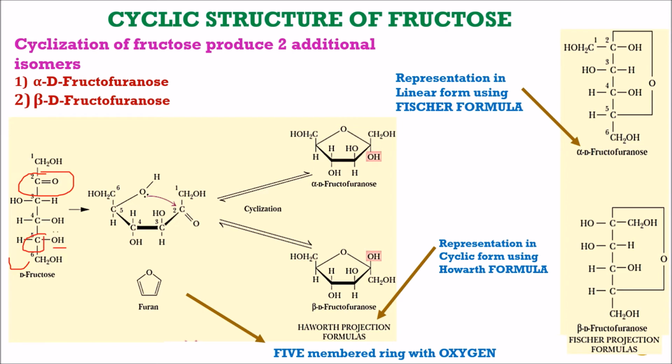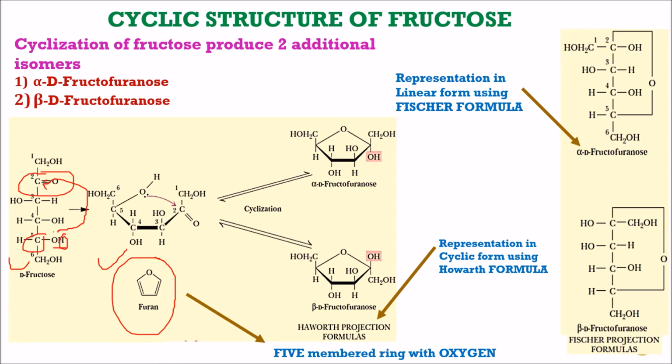The lone pair of oxygen on carbon number 5 attacks the carbonyl carbon, or carbon number 2. Here it is represented in the cyclic manner, and after cyclization it forms a furan moiety, which is why this cyclic structure is known as the furanose moiety.